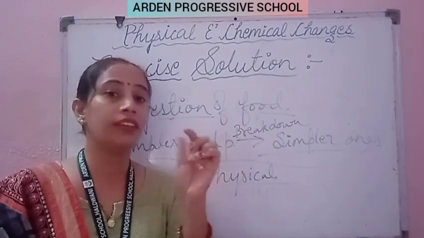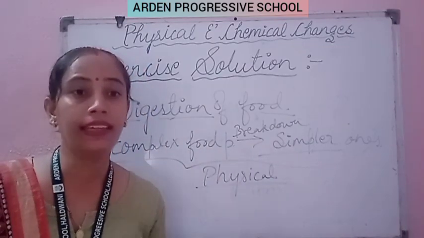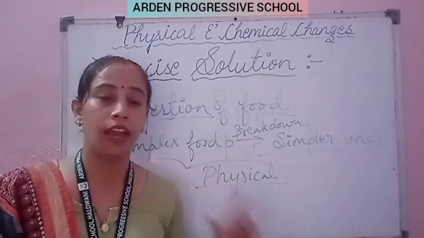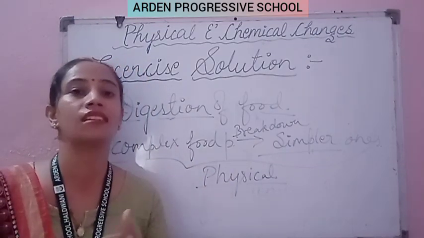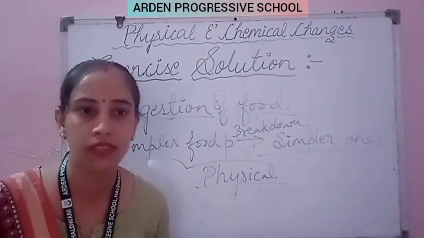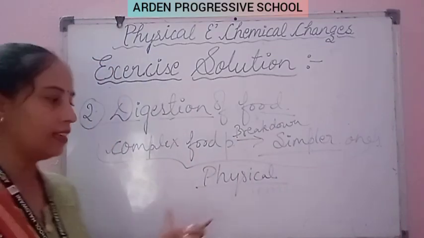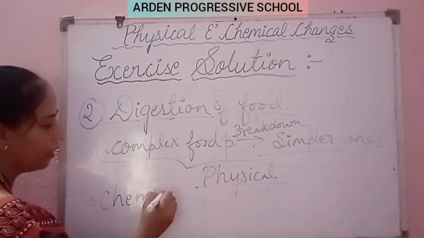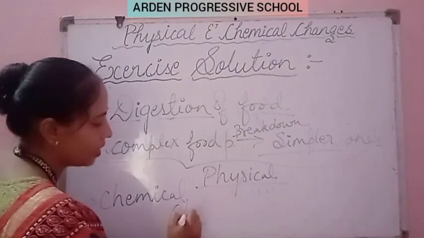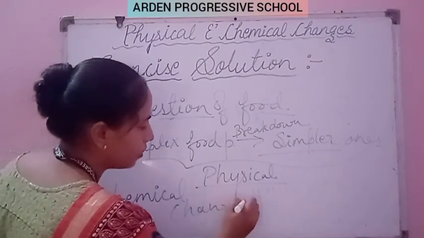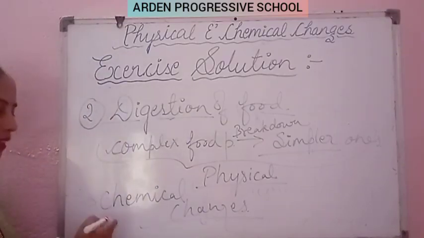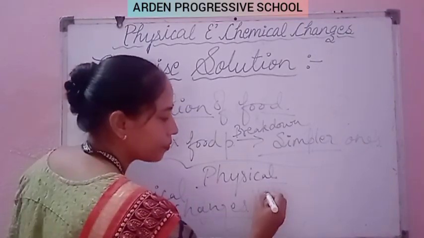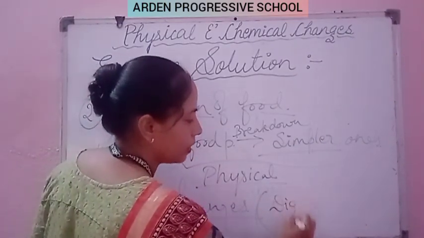Clear? So the real digestion of food takes place when the food particles get mixed with the acids and the enzymes. Clear? So that is the kind of chemical change. At that time, the chemical change takes place in the food particles, when the digestion takes place totally.